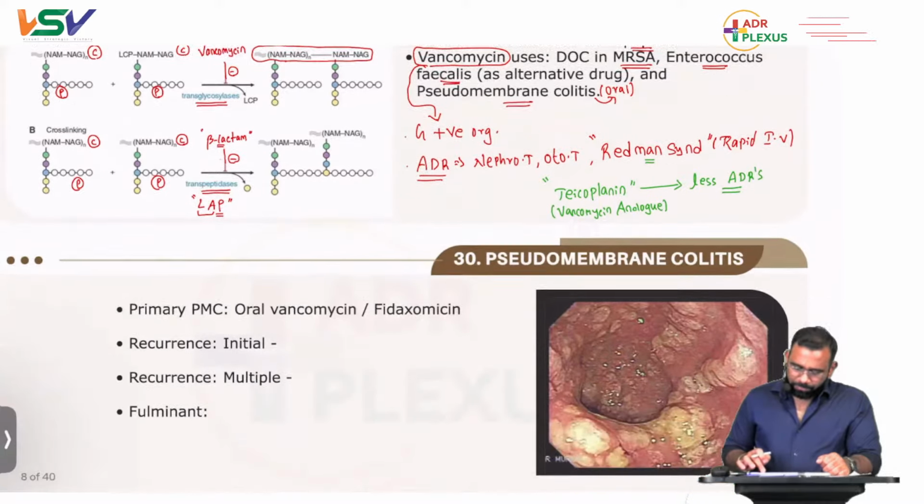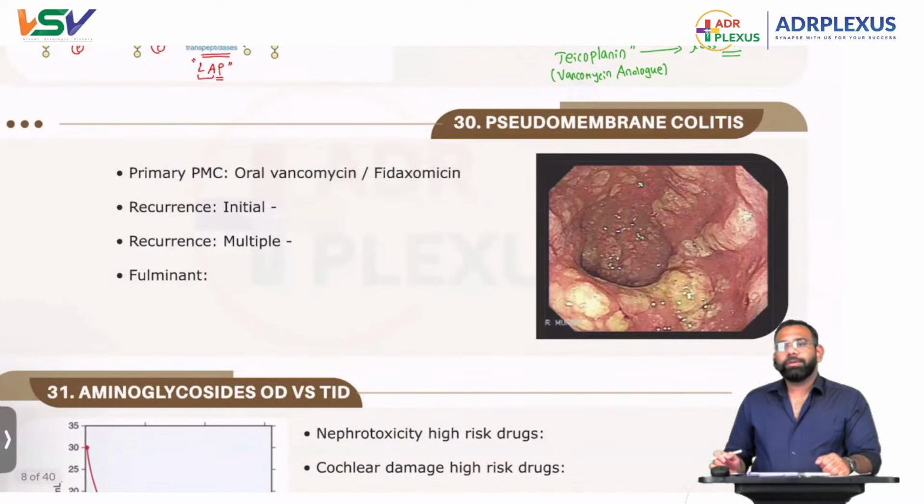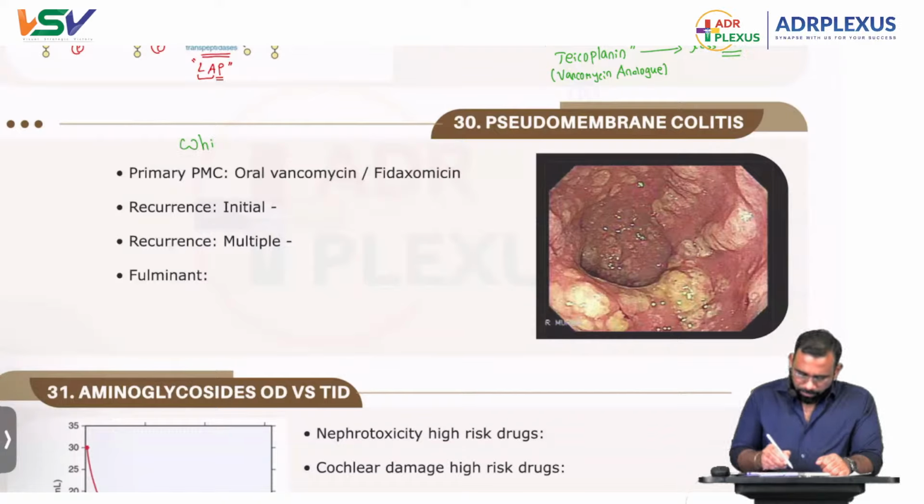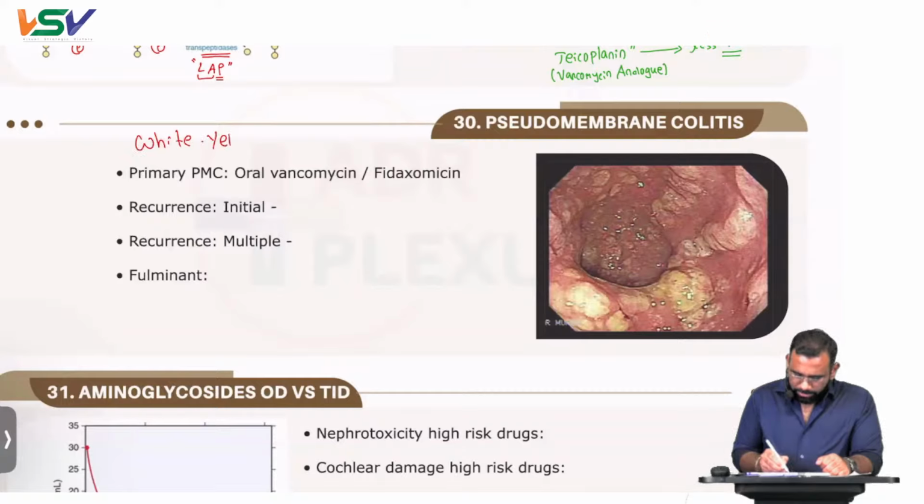Now let's come to this part, pseudomembranous colitis, again very important. In your exam, if you see whitish yellow plaques in colonoscopy, that means pseudomembranous colitis.